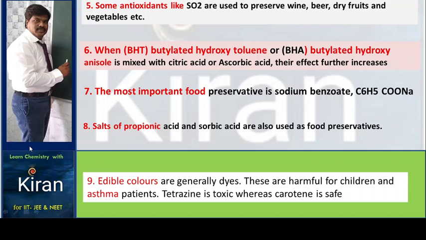Edible colors are generally dyes. These are harmful for children and asthma patients. Tetrazine is toxic, whereas carotene is safe. Some color names we have are two colors, tetrazine and carotene. Tetrazine is toxic, whereas carotene is safe.